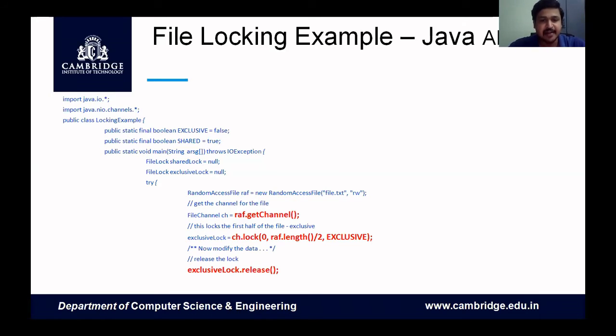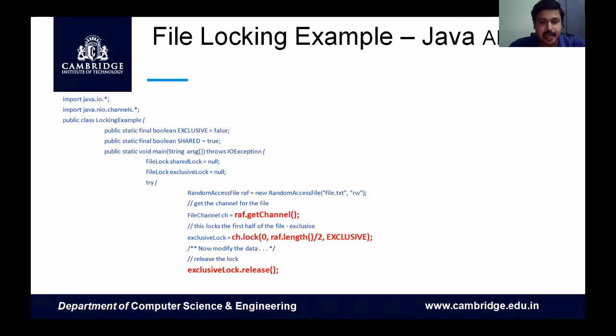Now I will divide the file into two parts. The text file name is file, F-I-L-E. So I have divided it into two halves, that is 0 to half, then half to end. The first one, what I am doing, I am locking the first half as an exclusive lock. You can see there, exclusive lock equals ch.lock(0, raf.length/2).